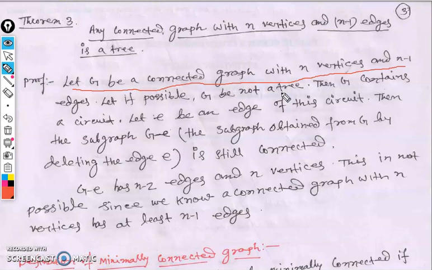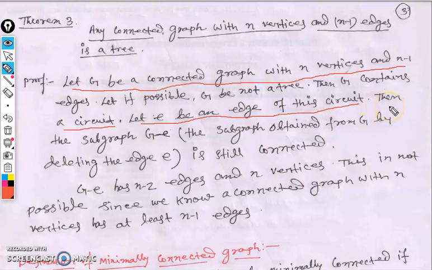Am I right or wrong? The graph must have a cycle, otherwise the graph would be a tree. So G contains a cycle. If G contains a cycle, let E be an edge of this circuit. We just consider an edge of this circuit.